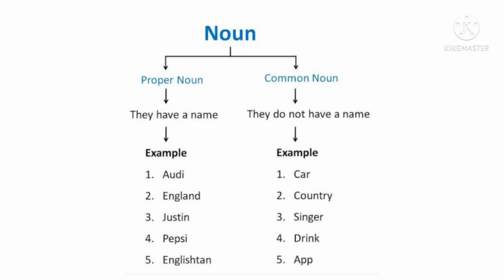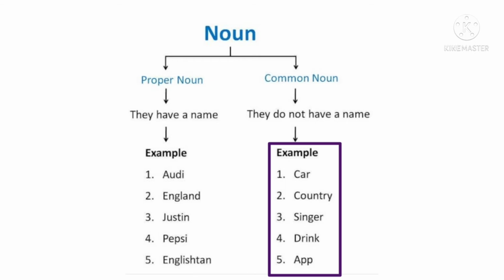Now, I'm not specifying a particular country in the sentence. So, just a country, there are many countries in the world. Singer, there are many singers in the world. I'm not writing the name of a particular singer. So, these are the words that are used in general, and these words are called common nouns.